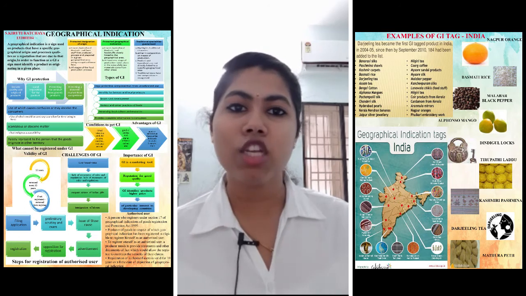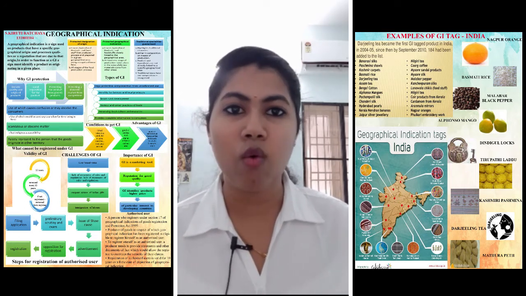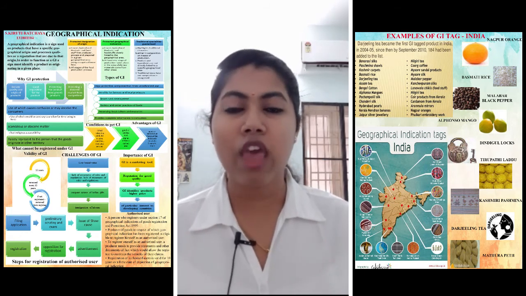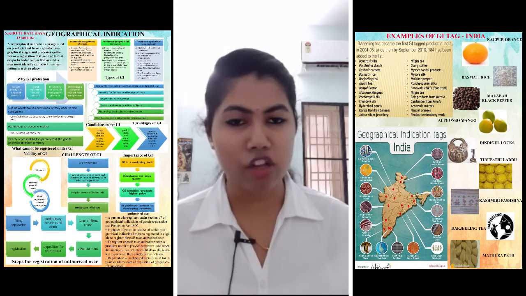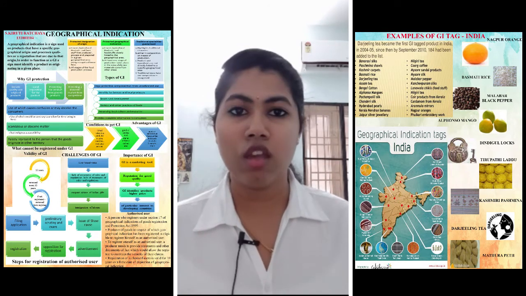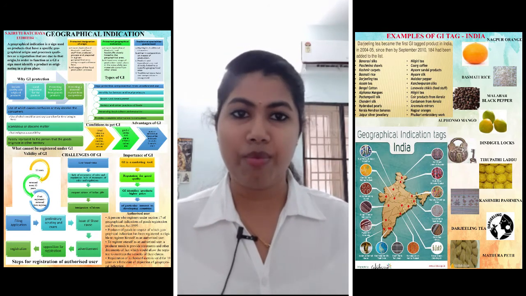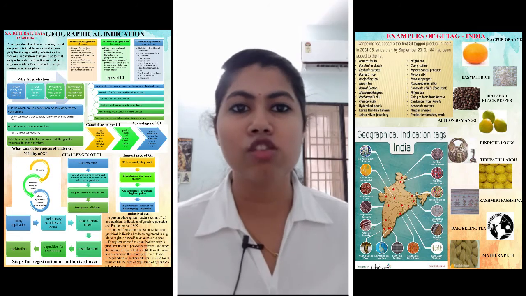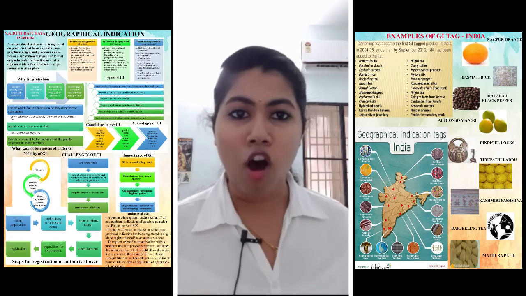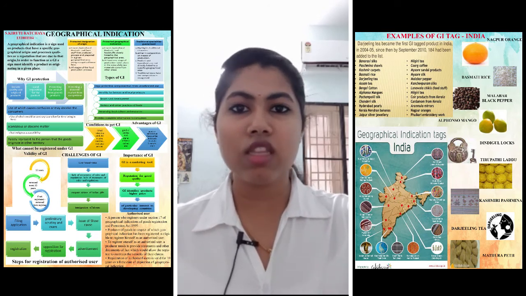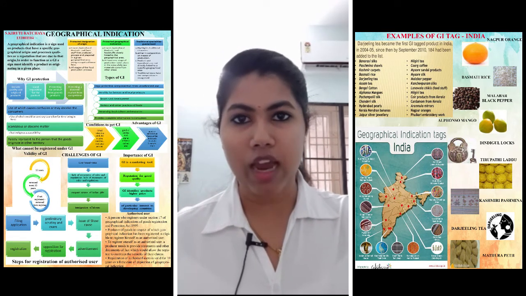And the third condition is goods or services must have high qualities, and it must be clearly linked to the geographical origin. So there has to be some kind of link, that is the traditional know-how or the traditional values or traditional culture or the production place or all the places where the product is being assembled, or any kind of relation has to be there with the product and the origin where the producer wants to get it GI tagged. So these are the three conditions to get a product GI tagged.